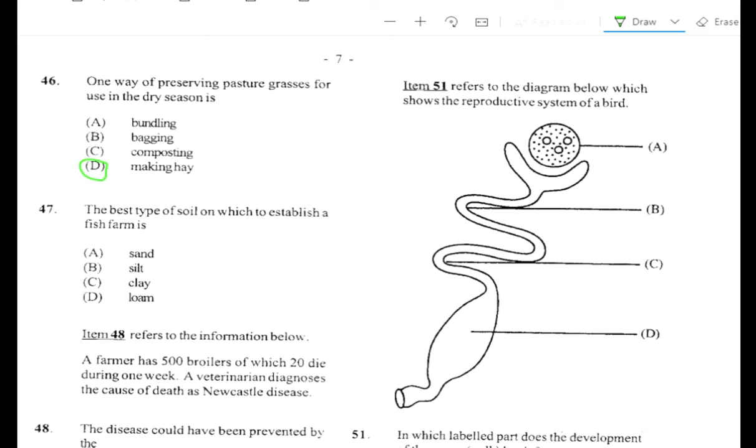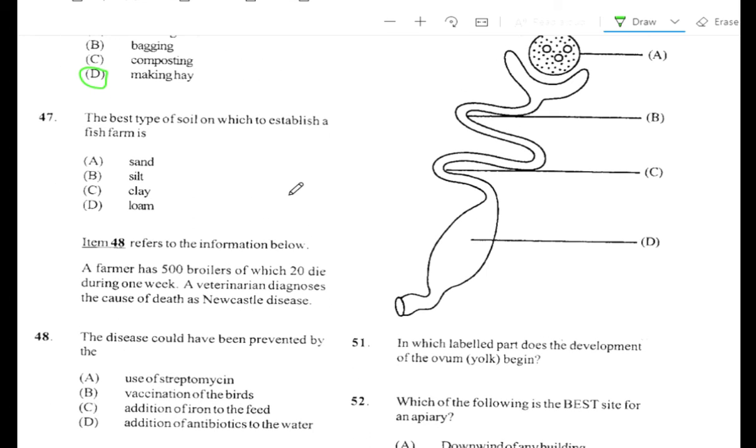Question number 47. The best type of soil on which to establish a fish farm is A. Sand, B. Silt, C. Clay, which is the answer, and D. Loam. So with clay, remember the properties of clay. Clay sticks together, holds water, the particles can absorb water, they're very close, and they don't encourage a lot of drainage. So the best answer is C.